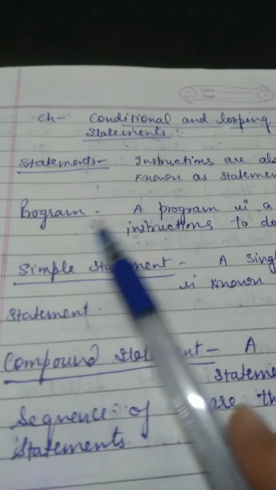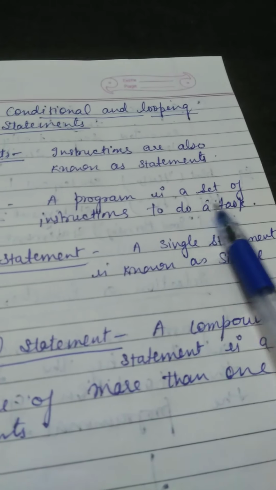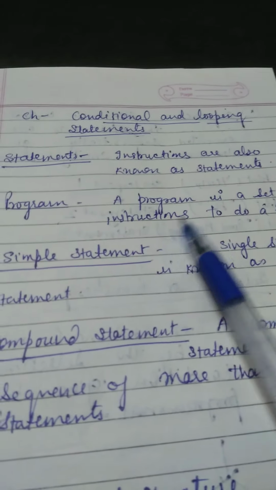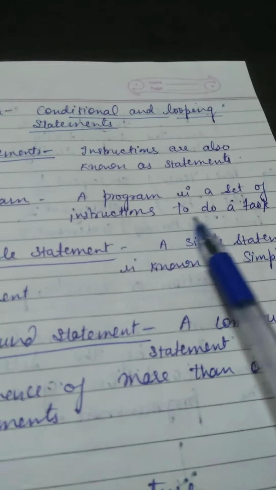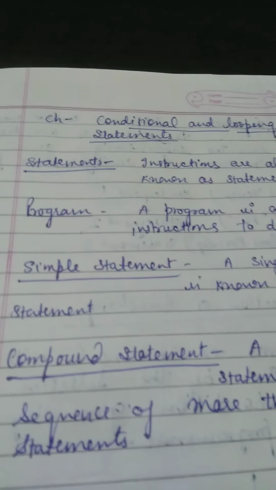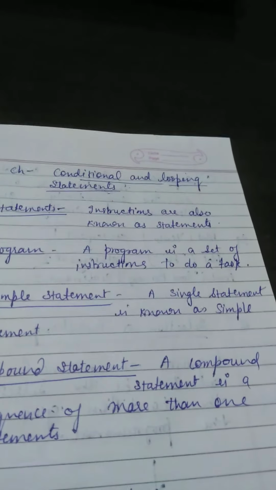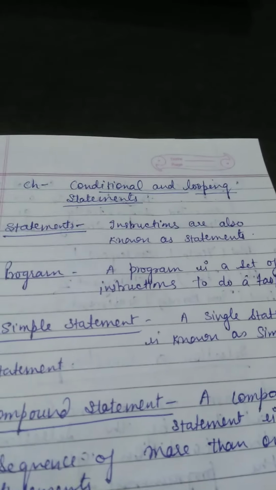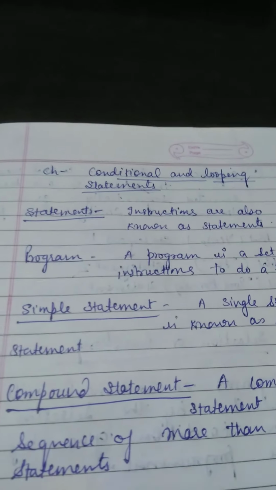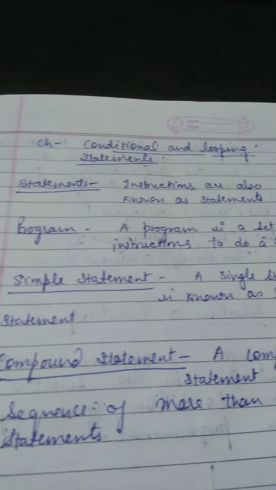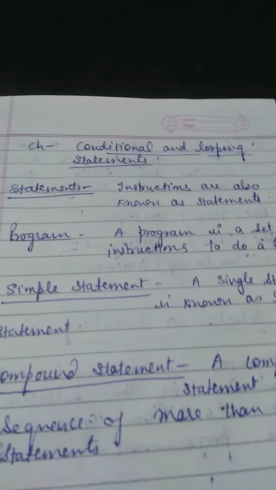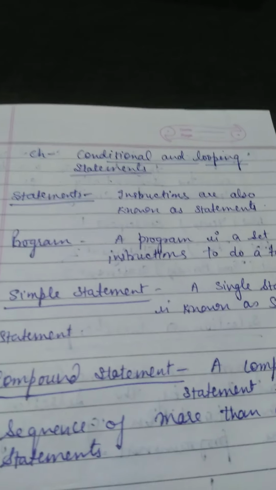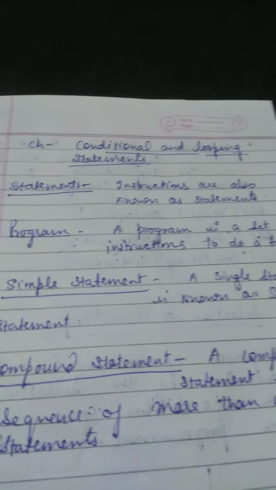So a program is a set of instructions to do a task. Means if I say to you, children, add two numbers in Python, you must have done this program in Python by both methods. One is the initialization method and the second is the input method. A is equal to 2, B is equal to 4, print A plus B. It will add the two numbers. Input enter first number and input enter second number, then A plus B.